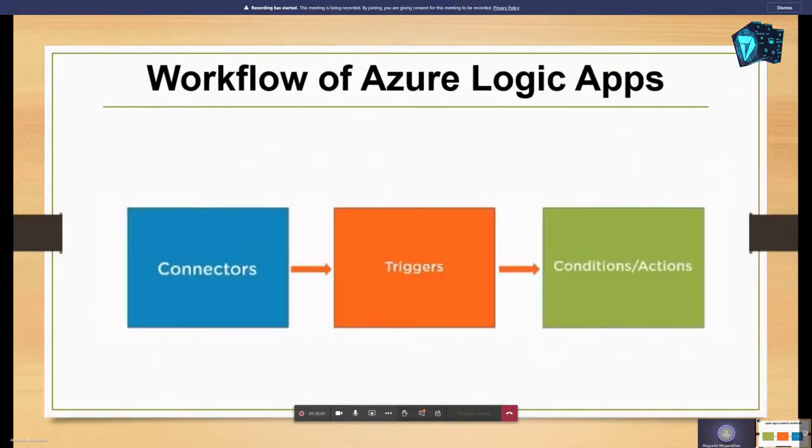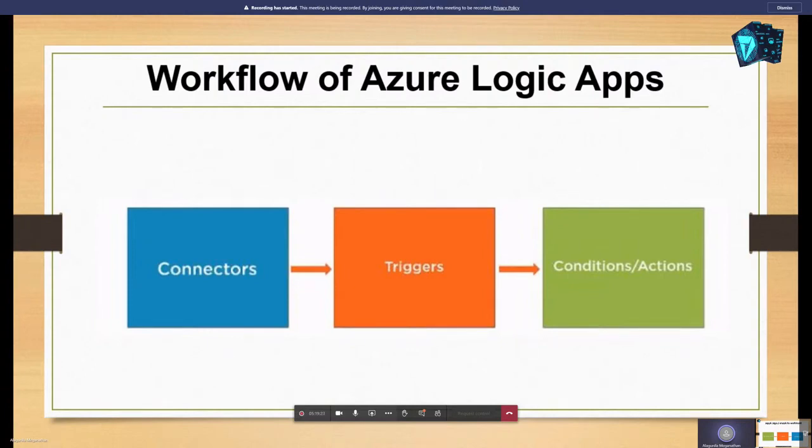If you want to work with a logic app, you need to know three technical terms: connectors, triggers, and conditions or actions. First, connectors. Connectors are the predefined APIs that you use in your processes. They are created specifically to aid you when you are connecting or working with your data. Connectors are just the services. Let me explain with an example. If you want to connect Facebook with Twitter, here the connectors are Facebook and Twitter.